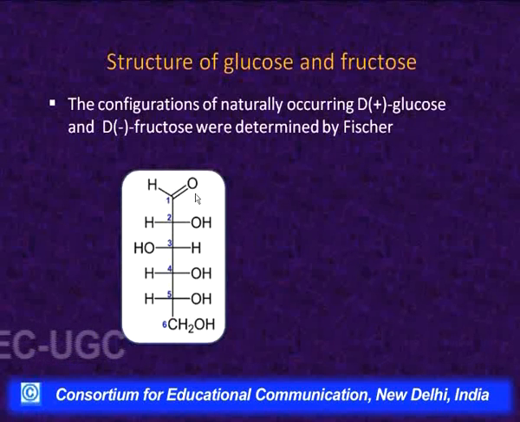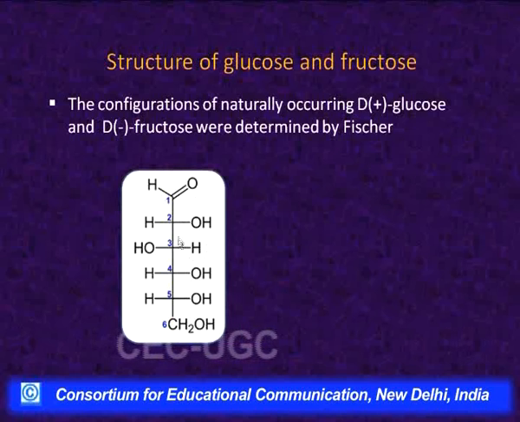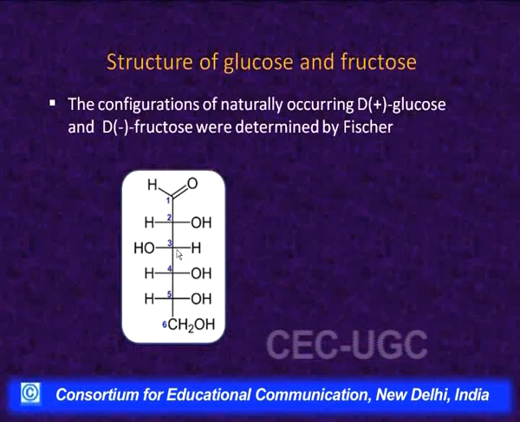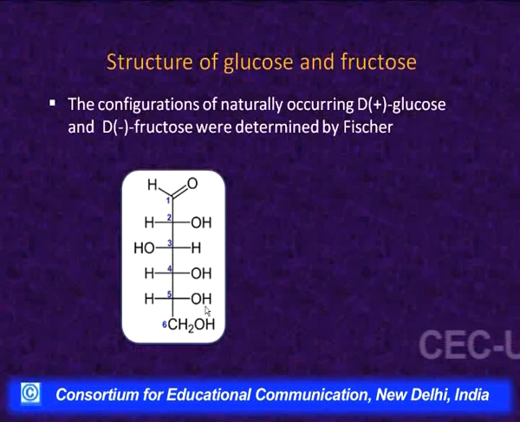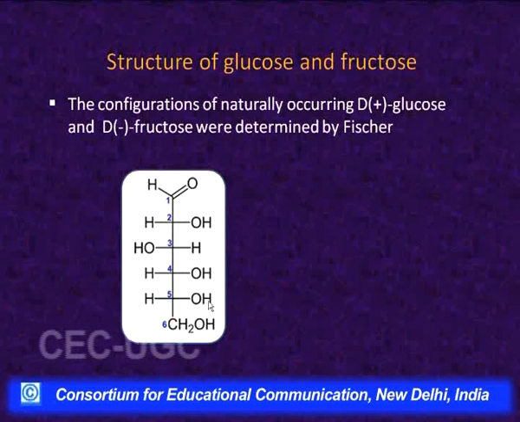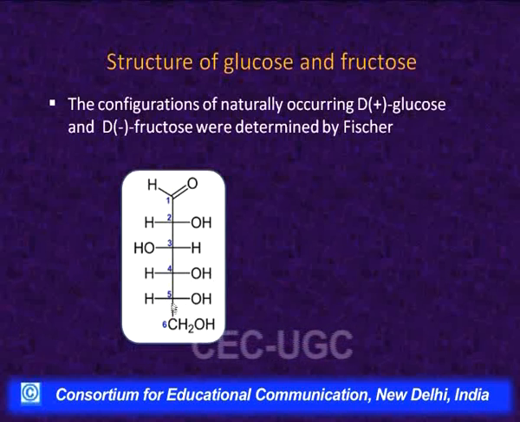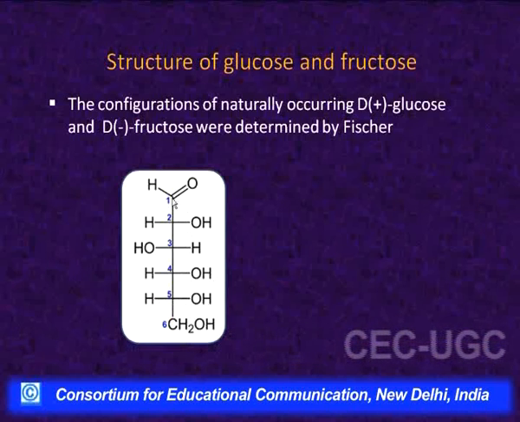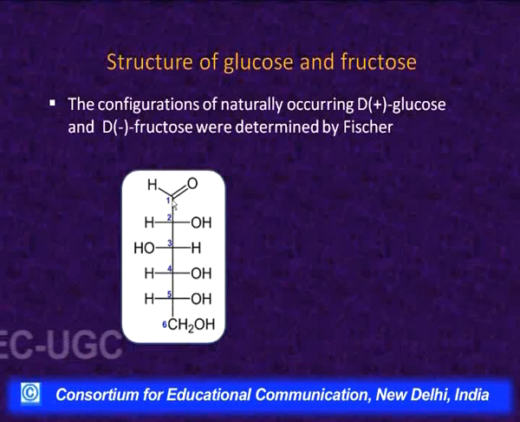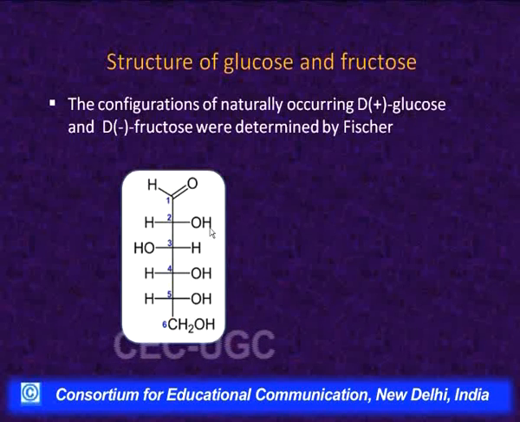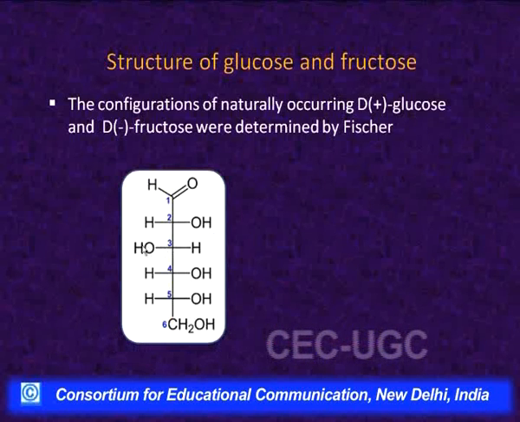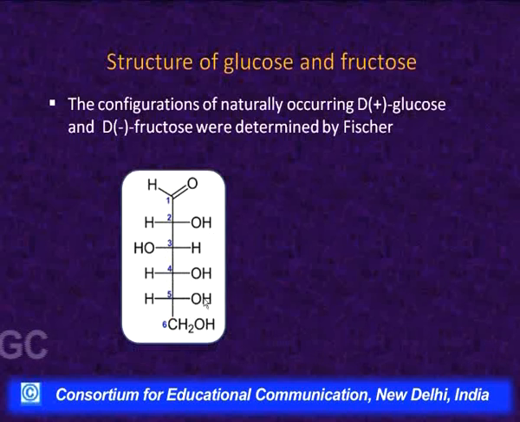But before going into that, this is the configuration that was given by Fischer, because I will be using it during some reactions. How this configuration was arrived at, we will discuss a little later. This configuration that was given by Fischer has got hydroxyl on carbon 2 on the right side, on carbon number 3 towards the left side, and carbon number 4 and 5 on the right side. This is written in the Fischer's projection.